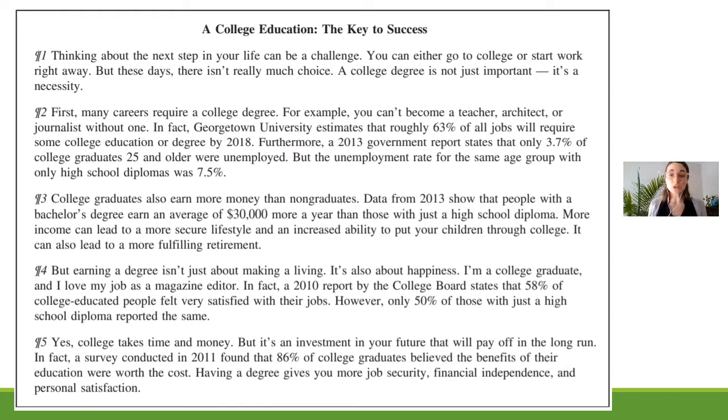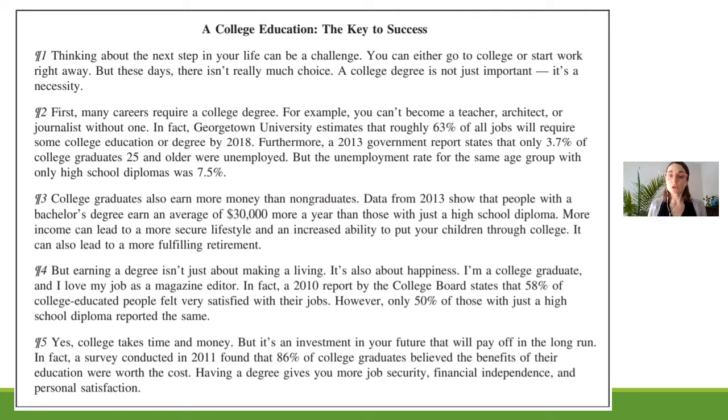In fact, Georgetown University estimates that roughly 63% of all jobs will require some college education or degree by 2018. Furthermore, a 2013 government report states that only 3.7% of college graduates 25 and older were unemployed. But the unemployment rate for the same age group with only high school diplomas was 7.5%.